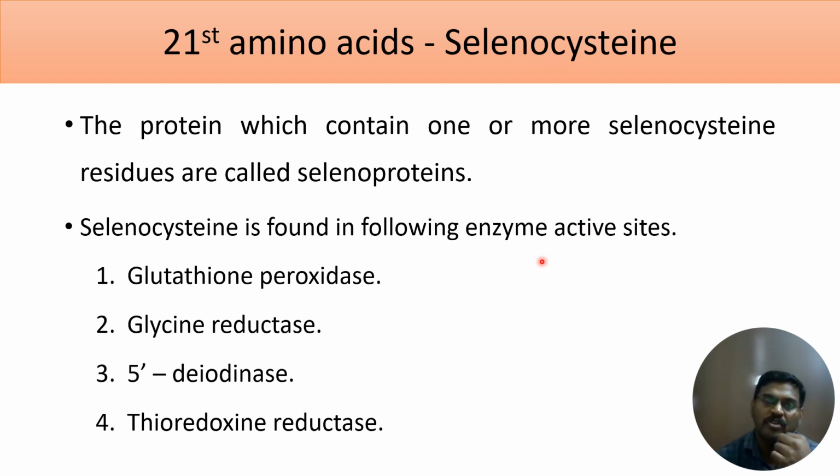You should memorize two or three of these enzymes: glutathione peroxidase, glycine reductase, 5' deiodinase and thioredoxin reductase. At least you should be able to remember these four enzymes, in which the active site has selenocysteine. That's all about the 21st amino acid.